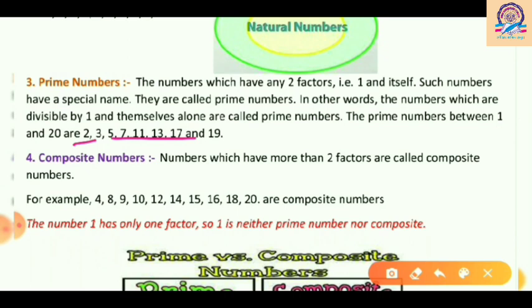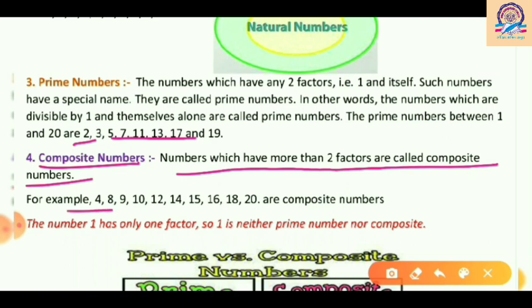Now come to composite numbers. So what are composite numbers? Numbers which have more than two factors are called composite numbers, such as 4, 8, 9, 10, 12, 14, 15, 16. Yeah, these all are composite numbers.